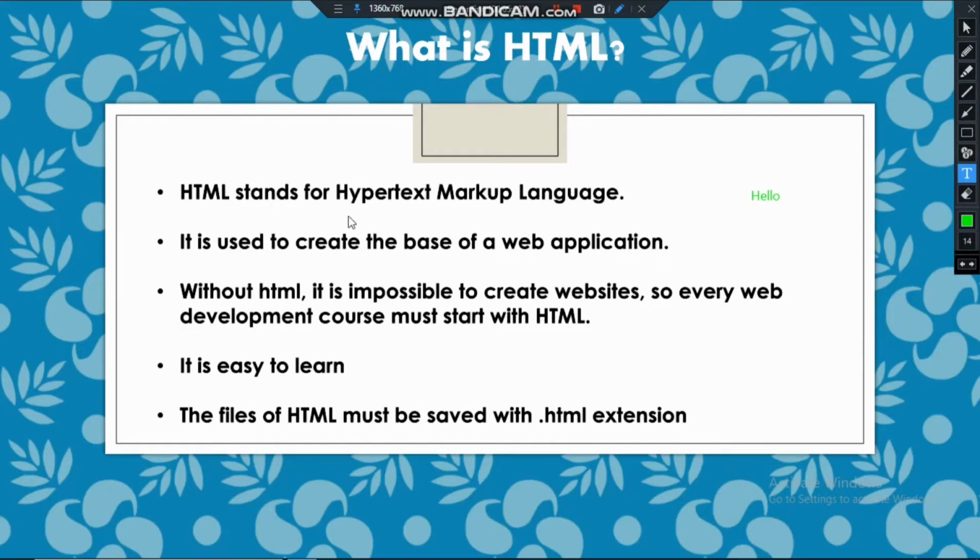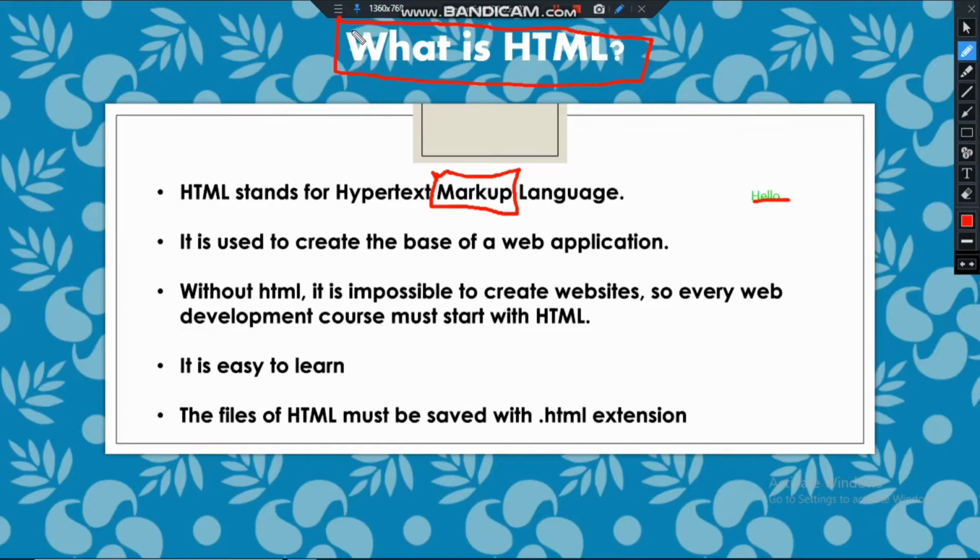Hypertext is a text that is understood by the computer, and markup means how to display the text that is understood by the computer. The computer will understand this hello, but how to display this to the user, like this, what is HTML? This was a simple text, but markup is a term that refers to how a text should be printed. It instructs the computer how a text should be printed.